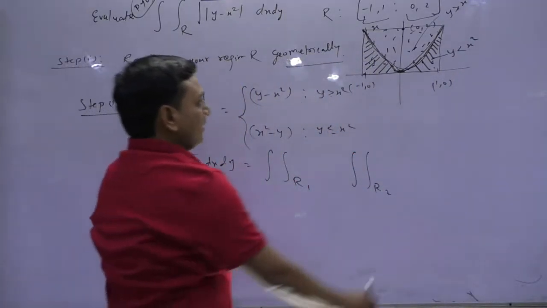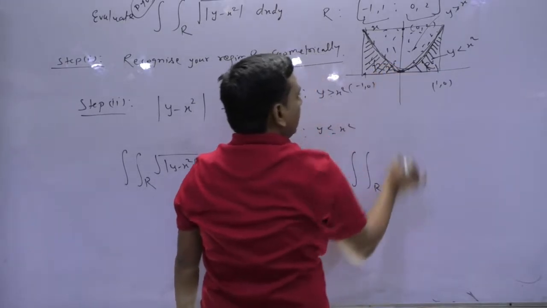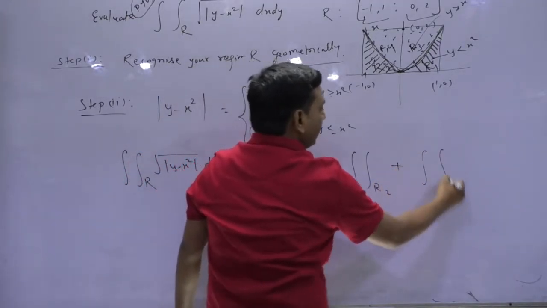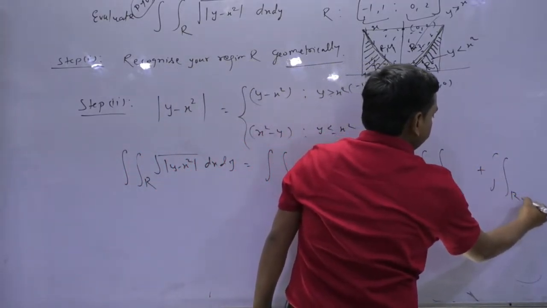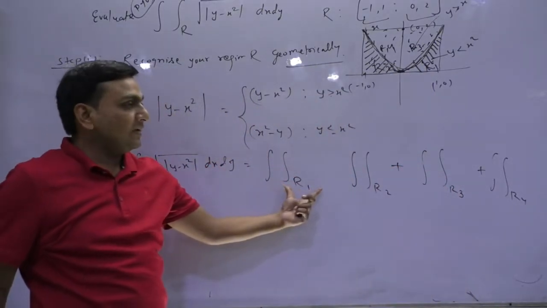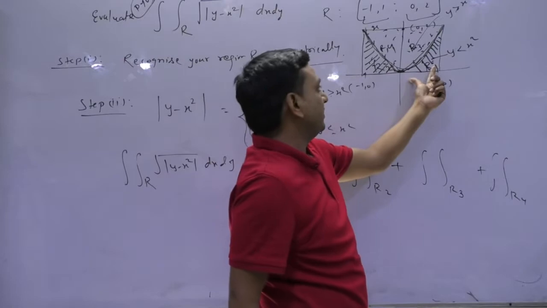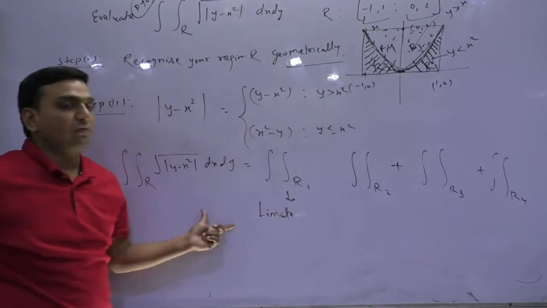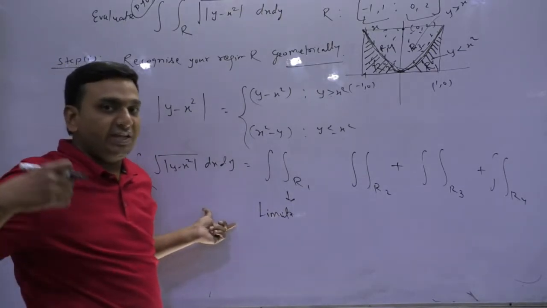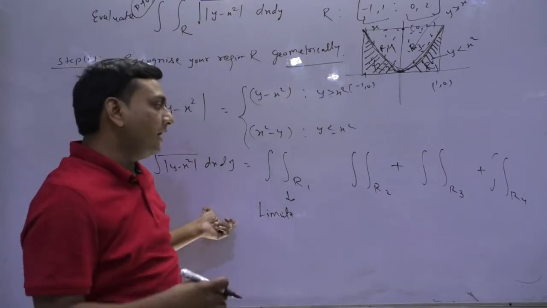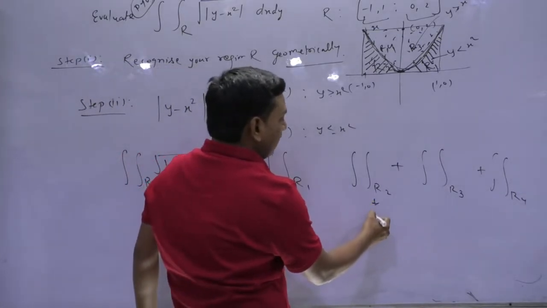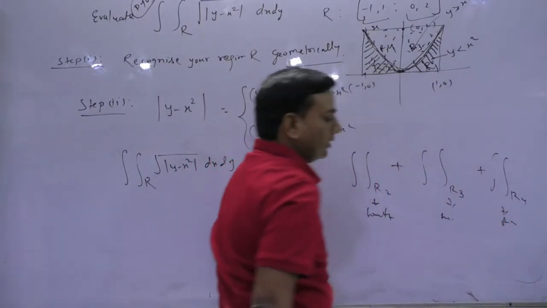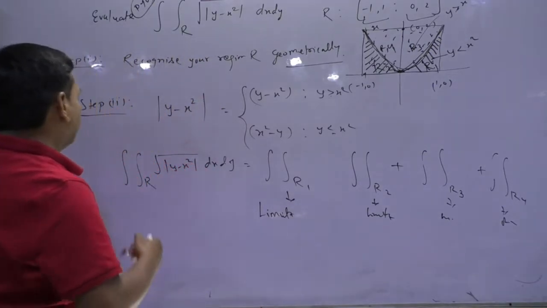So if I name this as R1, this as R2, this as R3, and this as R4, ultimately we will have these integrations like this. For this integration, what do we need now? Limits. This is a very beautiful question in which we can elaborate each dimension of multiple integrals. So we need limits in R1, in R2, and in R3 and R4 as well. So now let's discuss the limits.